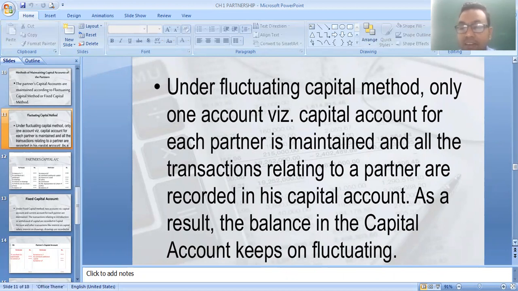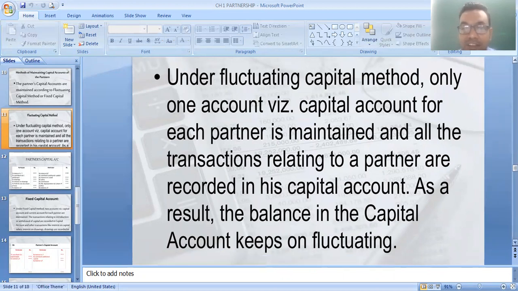Again I repeat, there are two methods: fixed capital method and fluctuating capital method. Under the fluctuating capital method, the partnership firm has to prepare only one account, that is the partners' capital account. All the transactions relating to the partners are recorded in the partners' capital account.